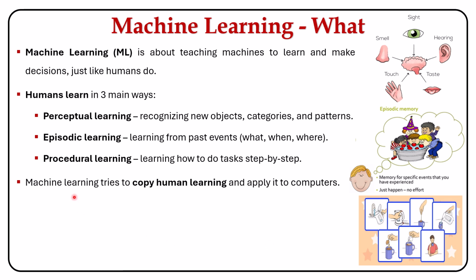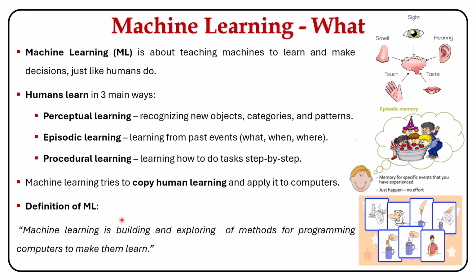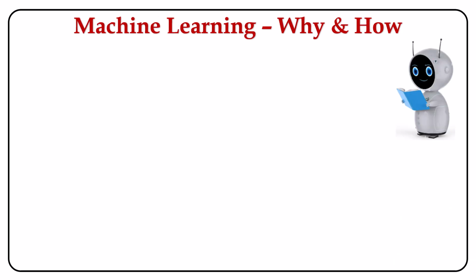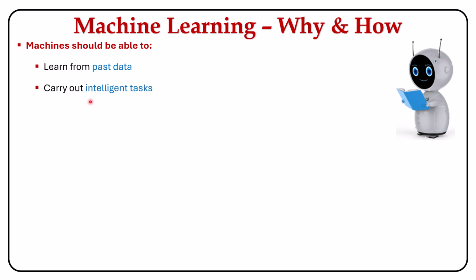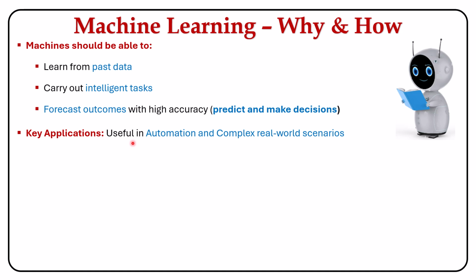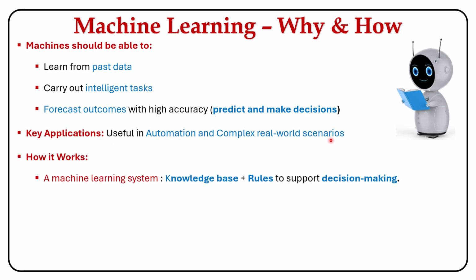So machine learning tries to copy human learning and apply it to computers. The definition of machine learning is building and exploring methods for programming computers to make them learn. A machine should be able to learn from past data. It can carry out intelligent tasks and forecast outcomes with high accuracy, that is, predicting and making decisions. Next, a key application is that it is mainly useful in automation and complex real-world scenarios.